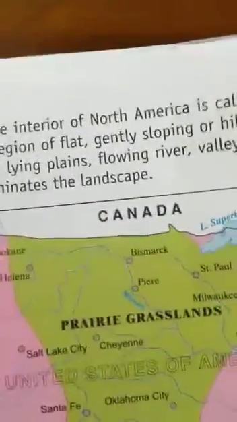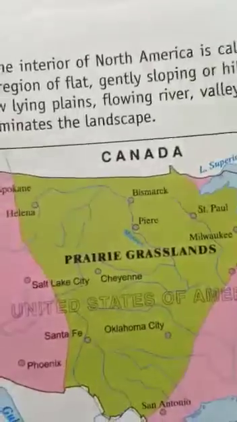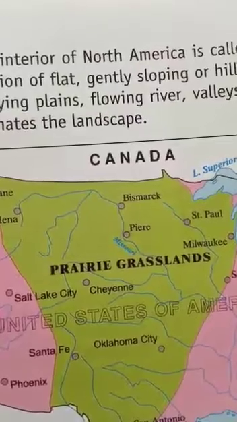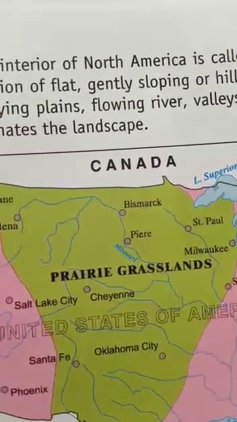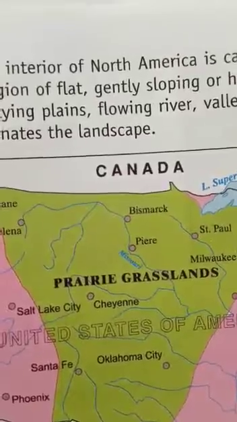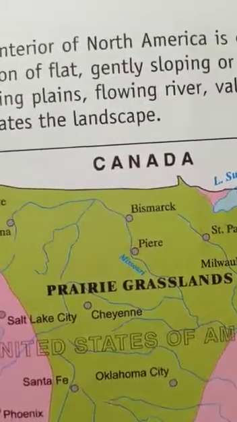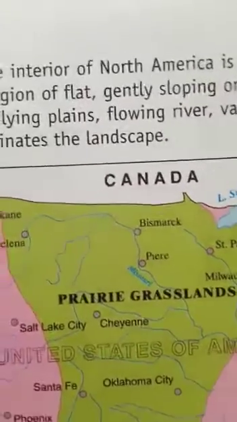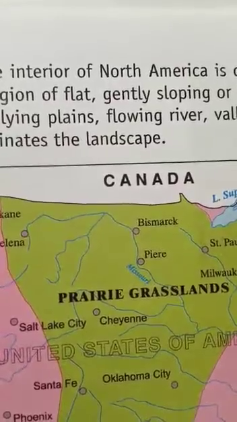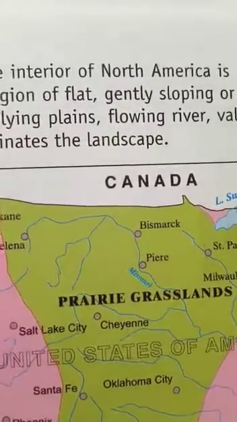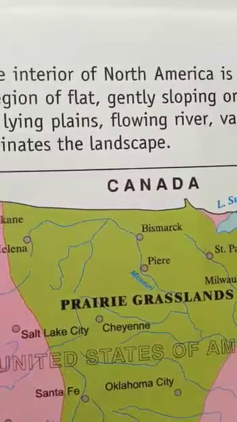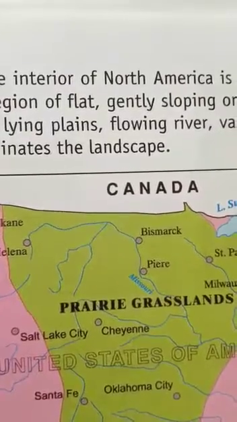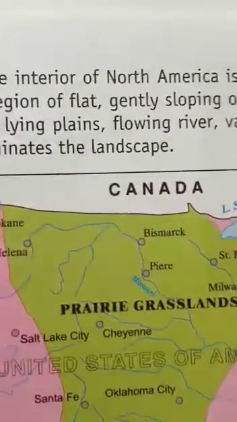Let us see about the climate. What type of climate is found here? Being located in the heart of the continent, the region has an extreme type of climate. The summers are hot with temperature around 20 degrees Celsius, and winters are cold with temperature around minus 20 degrees Celsius. So although it is known as a temperate zone, it has an extreme type of climate. It is too hot in the summer season, and in winter it is minus 20 degrees Celsius, which is extremely cold.